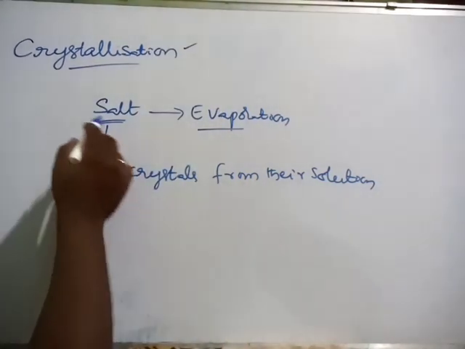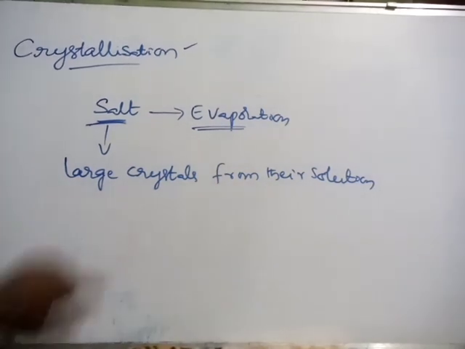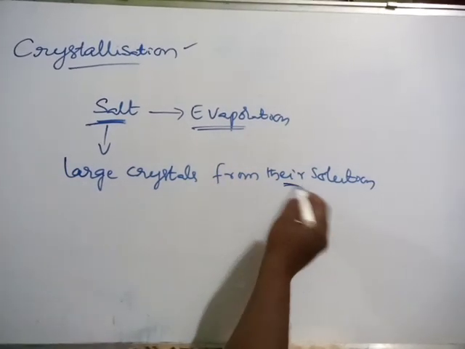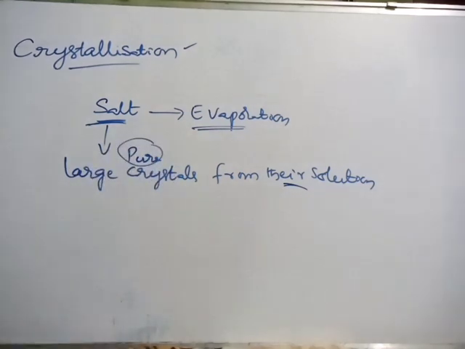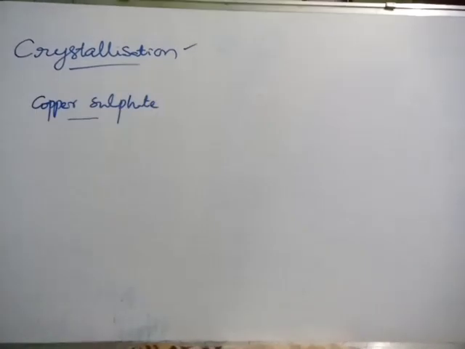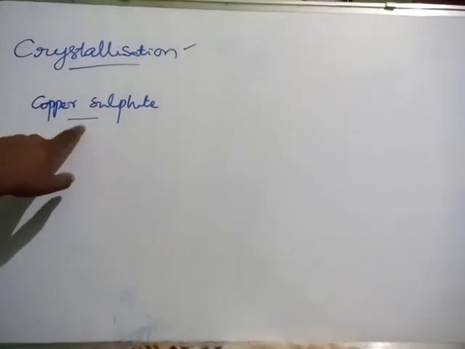Okay, here salt is also a crystal only, but here what is the process? By evaporation we are getting it. But large crystals we can get from their solution. That too, these crystals are pure. These pure crystals we will get from their solution. That is called crystallization. Now we should prepare crystals of copper sulfate. Where can we get copper sulfate crystals? From its solution, copper sulfate solution.